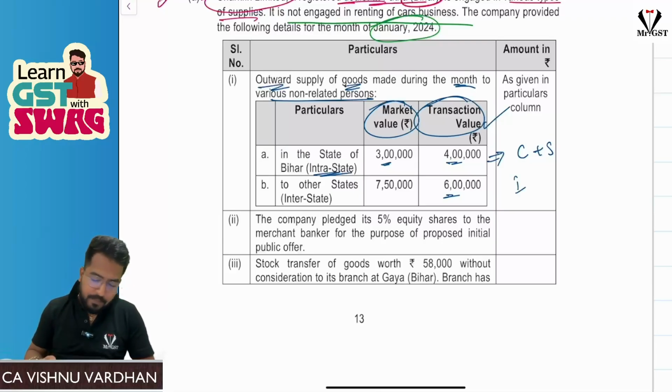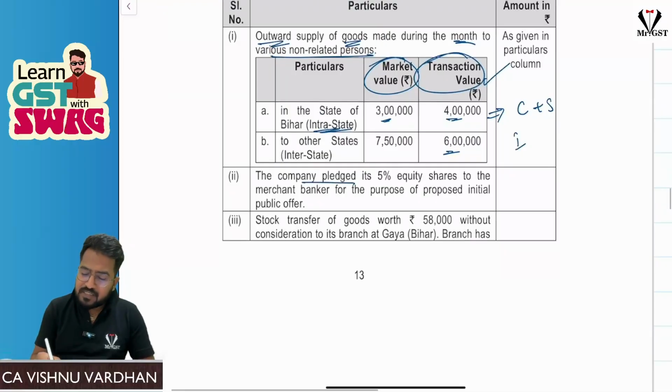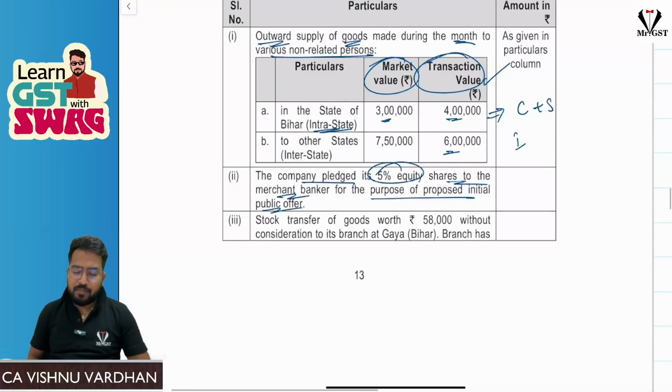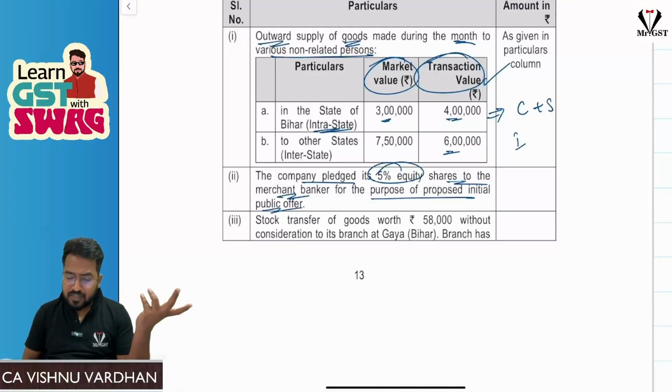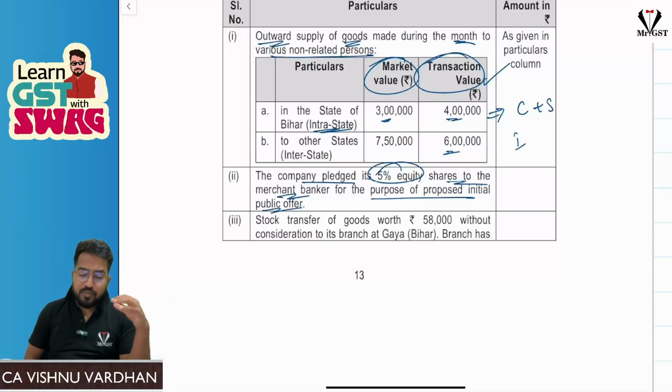And next, the company pledged its 5% equity shares to the merchant banker for the purpose of proposed initial public offer. Pledging the securities, sir, they are pledging its 5% equity shares to the merchant banker for the purpose of proposed initial public offer. This is nowhere a supply, because it is a transaction in securities.